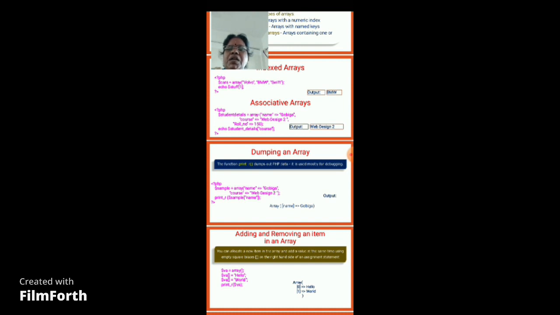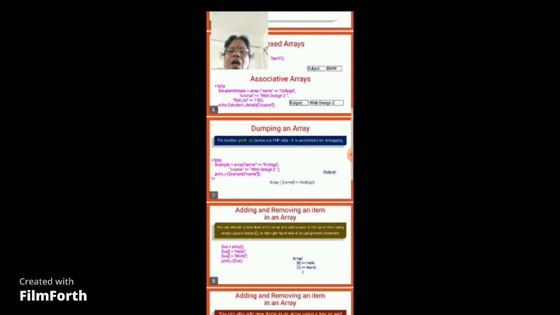print_r is a function used to print data, mostly for debugging. It is used mostly for debugging the data, and it is used to print the data in a user readable format, that is called print_r. print_r is a function used to print the values in a user readable format. For that function we are using print_r here.